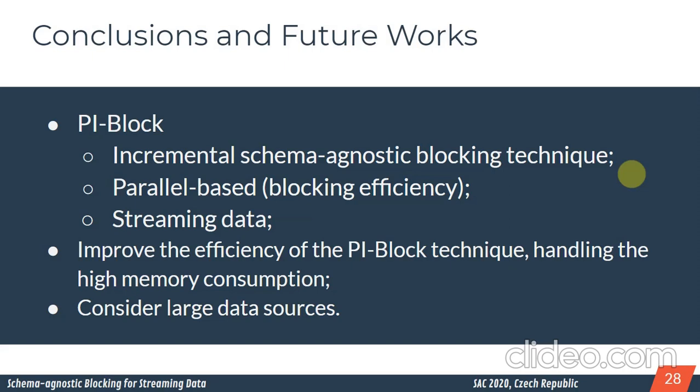Then, concluding my presentation, the idea here is that PI-Block is an incremental schema-agnostic blocking technique that also overcomes the state of the art, the streaming meta blocking, because it uses an efficient parallel approach that handles streaming data. The next steps for future work: we need to improve the efficiency of PI-Block to handle high memory consumption, for instance, for big data, as I told you, we have some problems with IMDb versus DBpedia, and also perform some experiments considering large data sources.